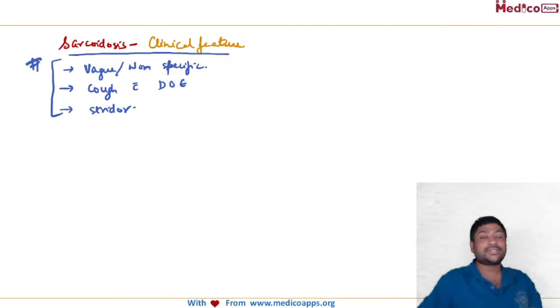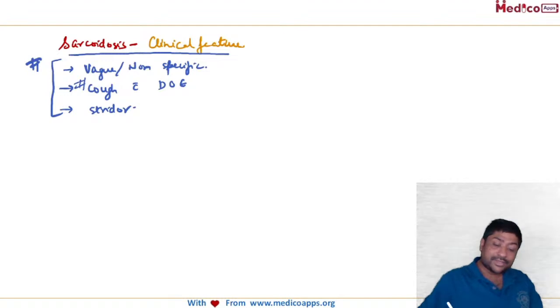We think that the person is just complaining. But what will catch your attention is cough which is not relieved by normal antitussives. There is also dyspnea at rest or exertion, and sometimes stridor. These are the generally presenting features. Let's look at it system-wise. What are the various manifestations, and you have to remember them.